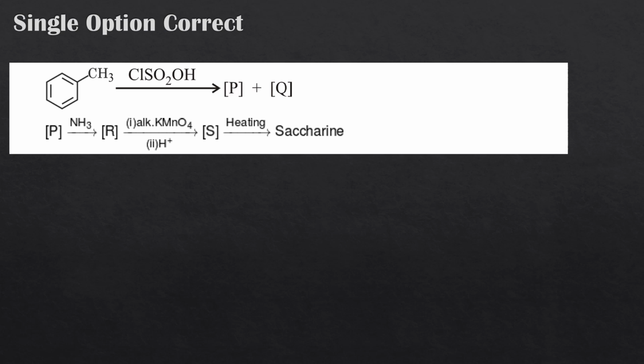The paragraph given to us says toluene is reacted with chlorosulfonic acid. This is chlorosulfonic acid, and we get two products formed, P and Q. This reaction would have the nature of electrophilic aromatic substitution, because chlorosulfonic acid can possibly generate an electrophile. Because the CH3 group has its plus H effect, we expect it to be ortho and para directing. So that is our clue over here.